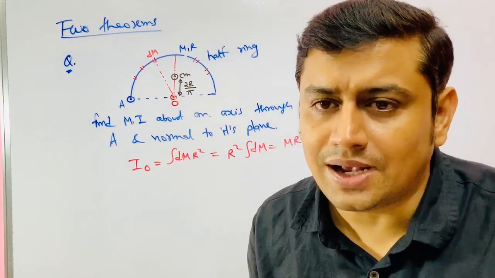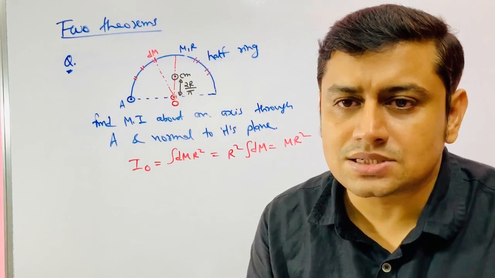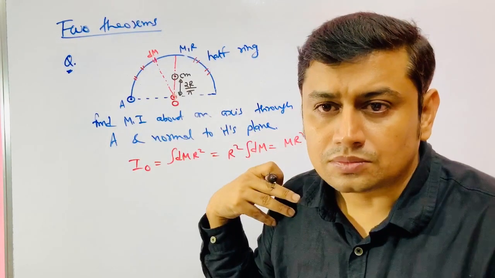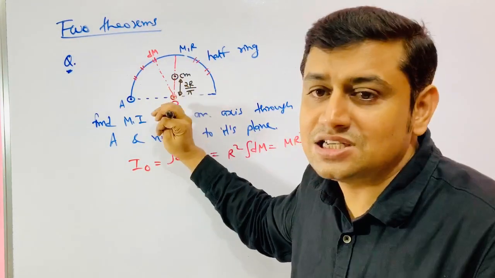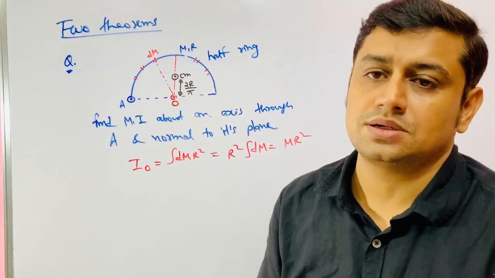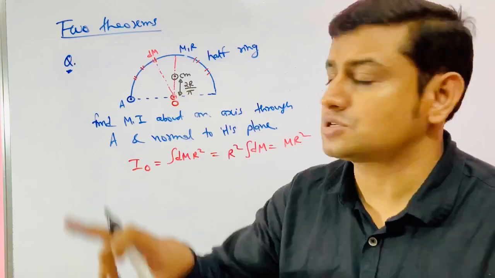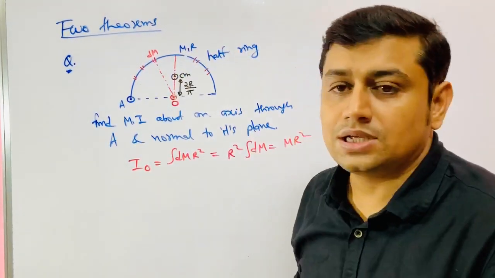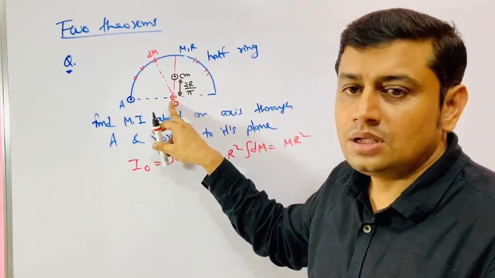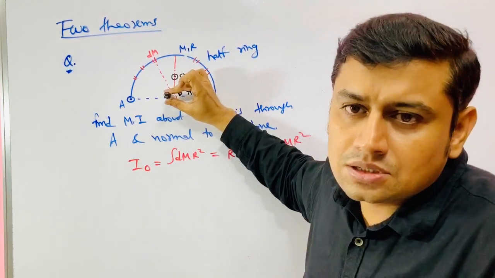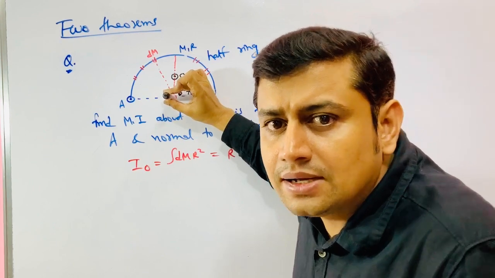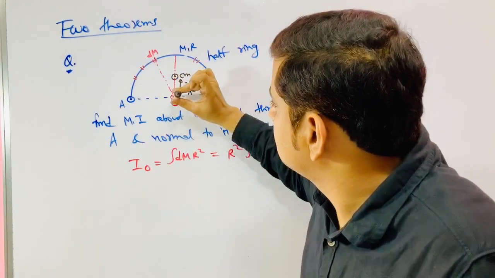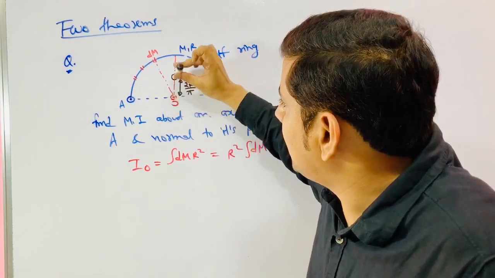Generally we know the center of mass and we find the moment of inertia about another axis. But this is a case where you know it about another axis and you do not know it about the center of mass, and it is impossible to calculate about the center of mass directly by integration. We are lucky that this point has equidistant masses, so once I know about this, I can find about the center of mass.